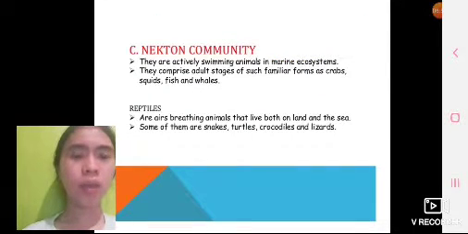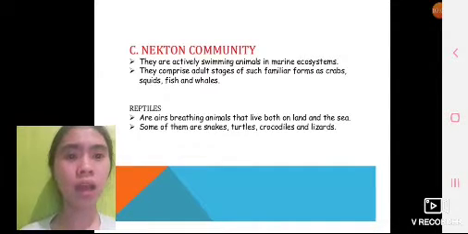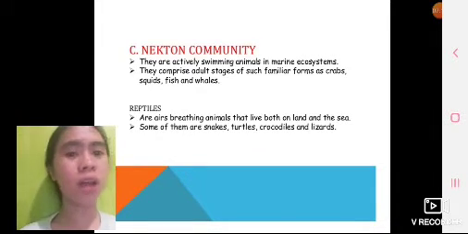Nekton community. They are actively swimming animals in marine ecosystems. They are comprised of such familiar forms as crabs, squid, fish, and whales. Reptiles are air-breathing animals that live both on land and in the sea. Some of them are snakes, turtles, crocodiles, and lizards.